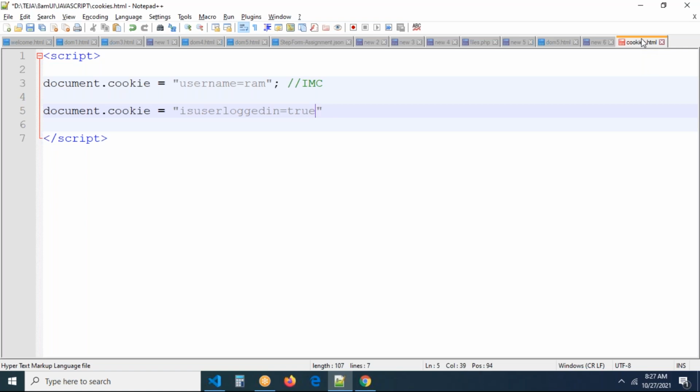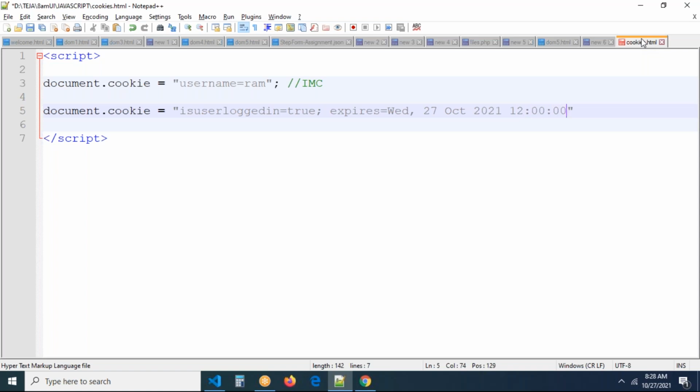If you want to set an expiry time, you have to take a semicolon and write something called expires. Expires is a predefined keyword, equal to the date you want it to expire. Today is Wednesday, so I'm writing expires Wednesday, 27 OCT 2021, 12.